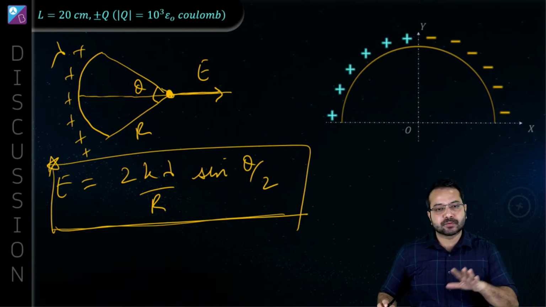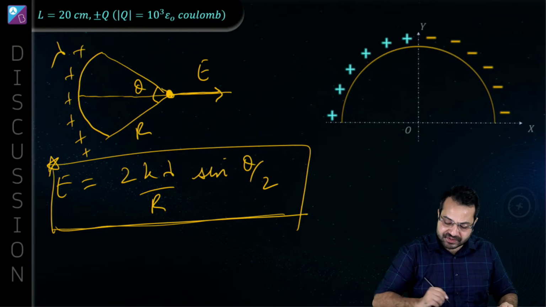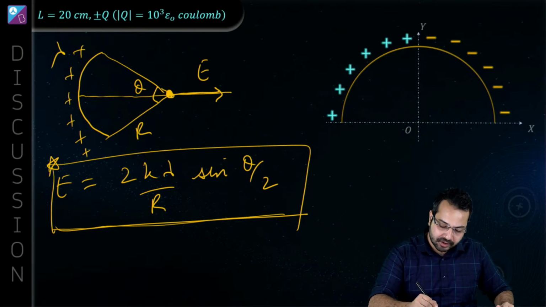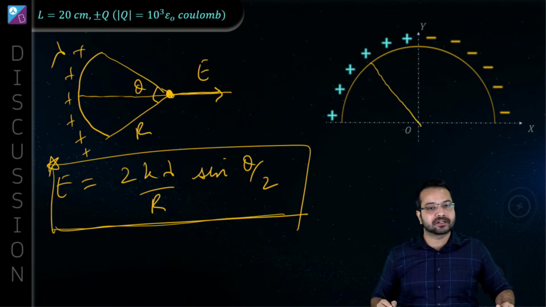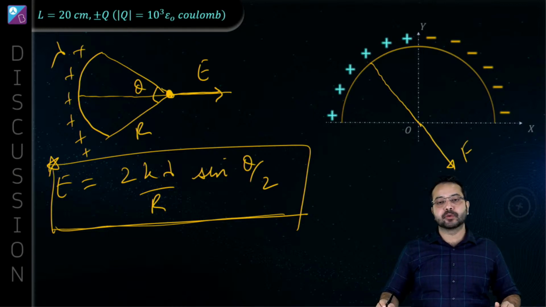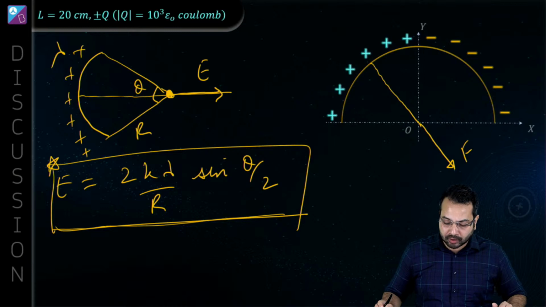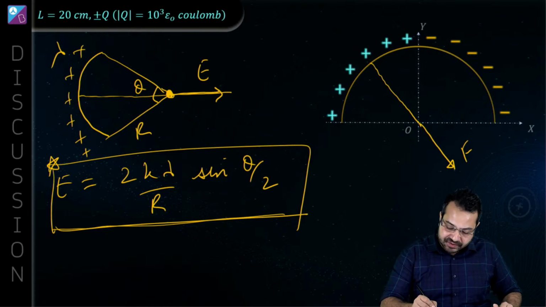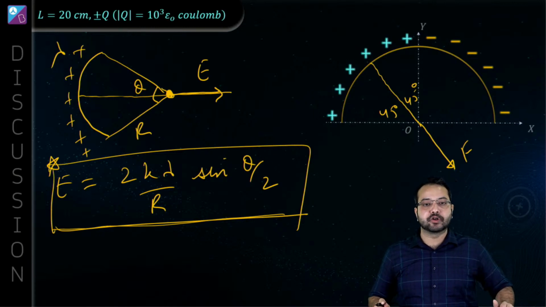So this is what we are going to use. We are going to first take up this positive charge over here. I'm going to draw the angle bisector, of course. So the force due to this positive charge is going to be in this direction. Do you agree? Along the angle bisector. And if this is the angle bisector, this is going to be 45 degree, this is going to be 45 degree. Do you agree?